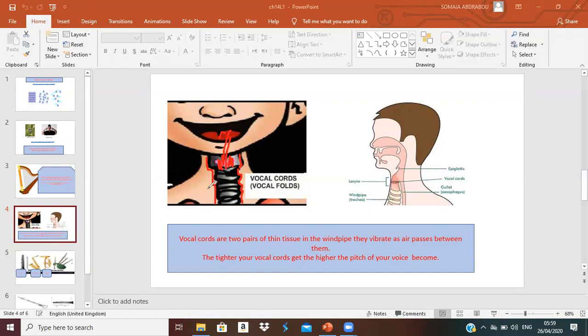So if they are not tight, they will cause only low pitch. So high pitch when they vibrate very quickly and get more tight. Low pitch when they vibrate slowly and do not become tighter, okay? These are the vocal cords that cause sound inside your throat. All of us have those vocal cords to talk or to cause sound.